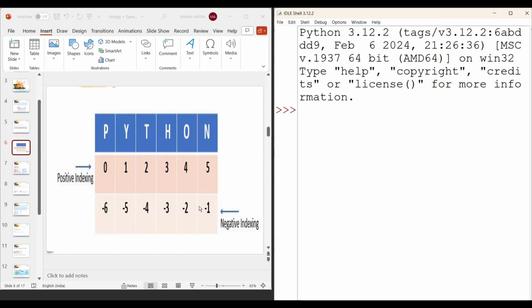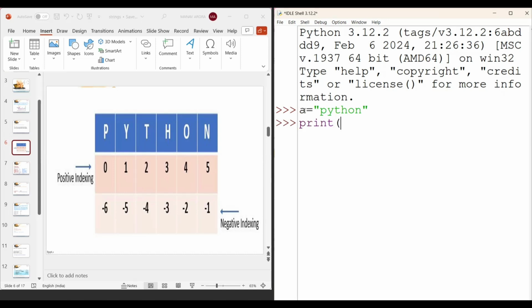Using this index value, we can access any element of my string. Suppose my string is this, and now I want to print the letter T. The letter T position is 2 according to positive indexing, and -4 according to negative indexing. So how can I print?